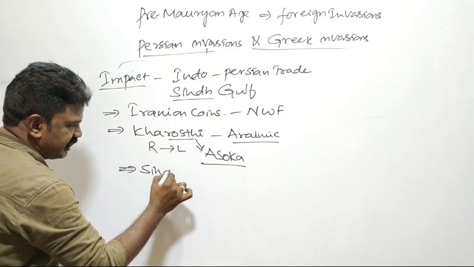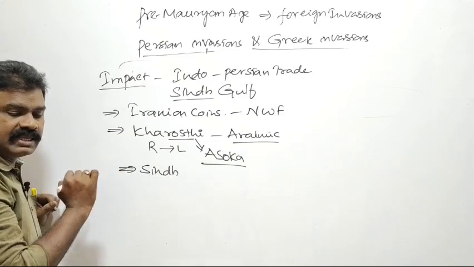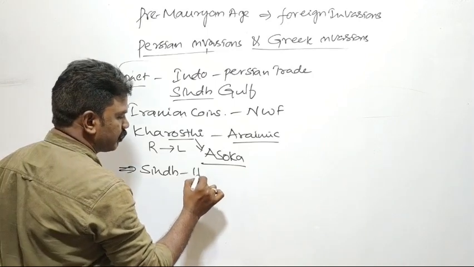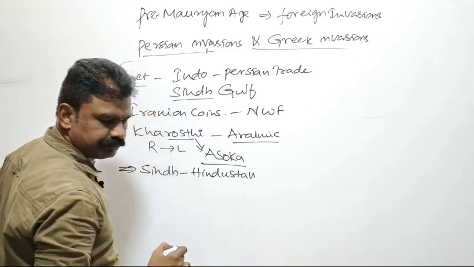The Persians occupied Sindh. Sindh became Hindustan by the Persians.